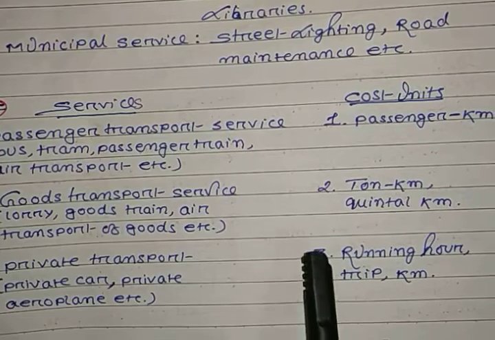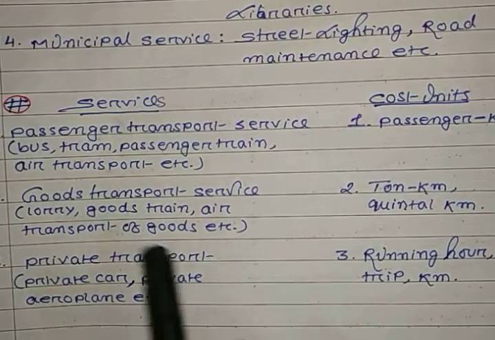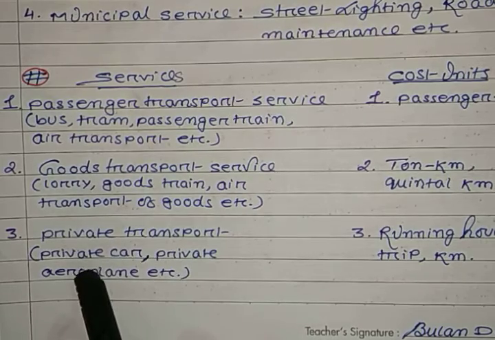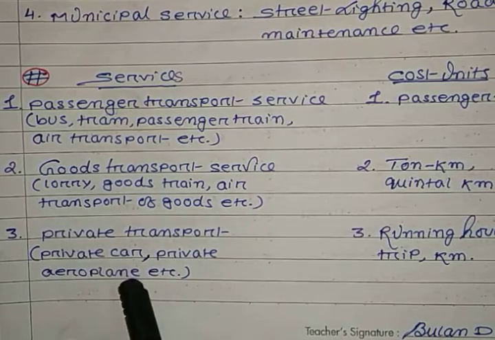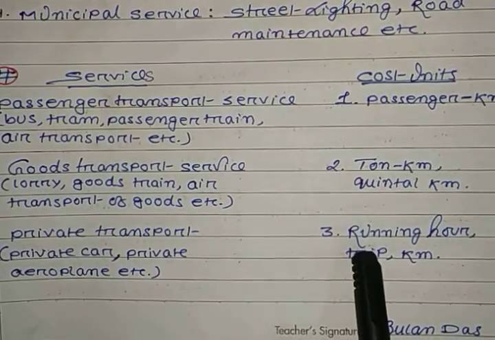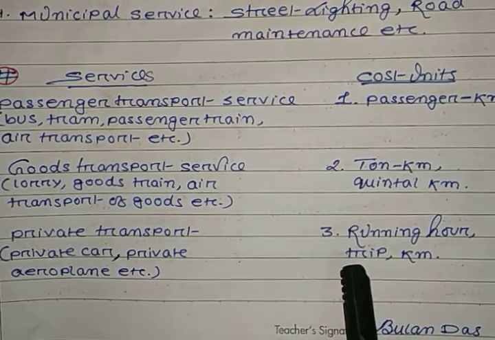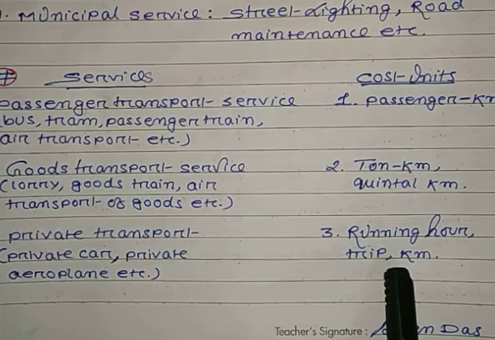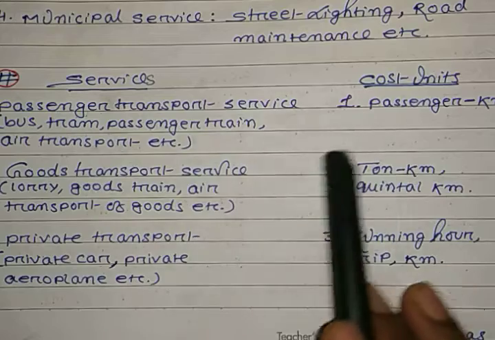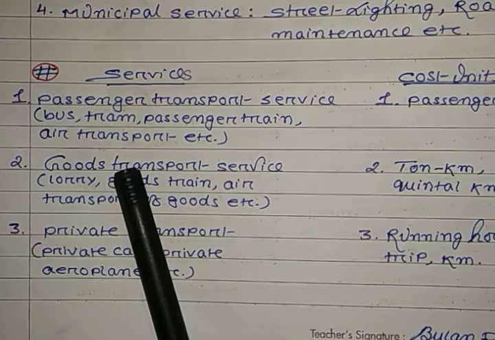Remember these cost units of the different services. Then private transport, examples like private car, private aeroplane, etc. For this, the cost units are running hour or trip or kilometer. So this is about the services related to cost units.